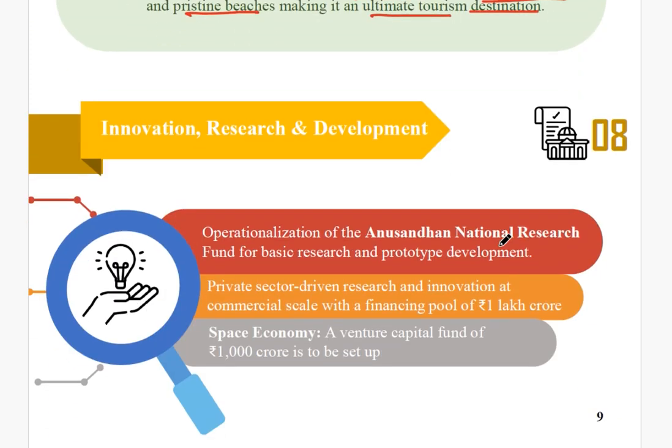Now let's talk about innovation, research and development. In this area, you can see a new fund. As you already know, this was in the news: the Anusandhan National Research Fund was created. Why? Because all those contributing to this fund will also be exempted from income tax under section 80CC as well as 80CCD, and this fund will be used for developing basic research and prototypes. Private sector driven research and innovation at the commercial scale will be taken up with a financial pool of 1 lakh crore.